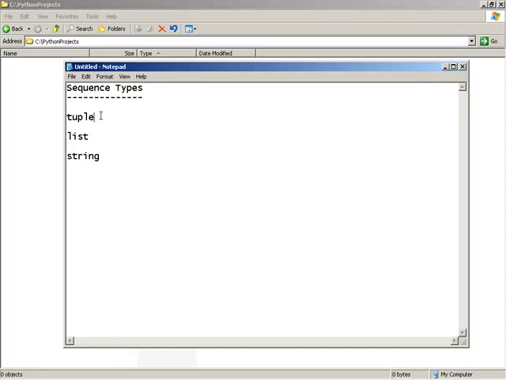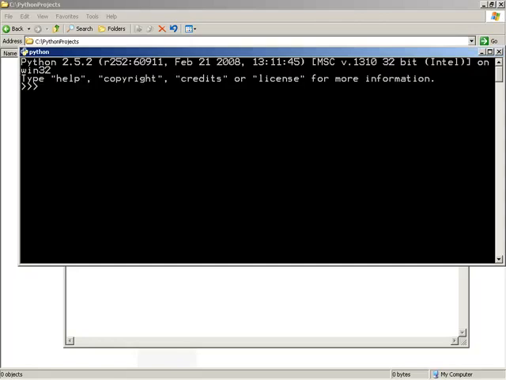Now, I think this is best explained by seeing a sequence type in action, so let us jump directly into the interactive interpreter, and let's first take a look at the immutable sequence type, that is, the tuple. The way one defines a tuple is by specifying a list of objects, comma separated, using parentheses.